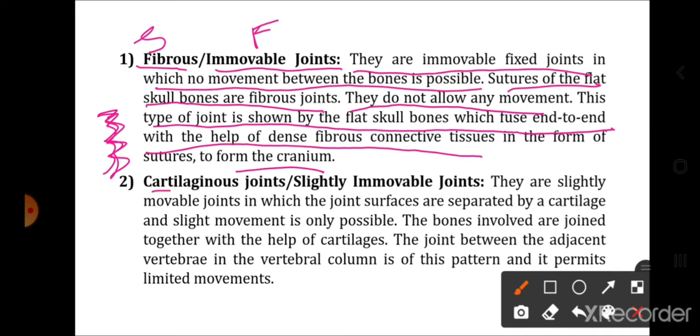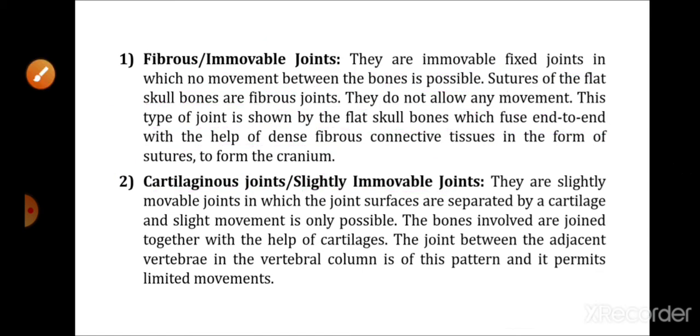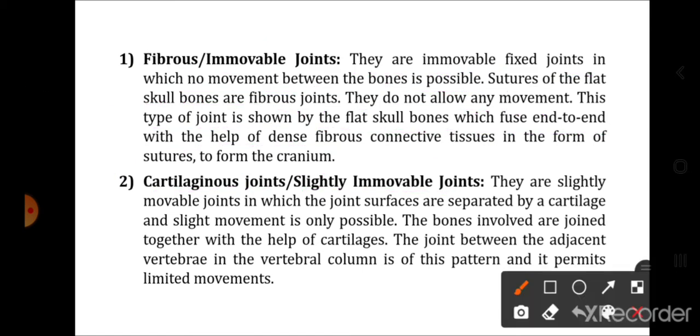Now the next type of joints are cartilaginous joints or slightly movable joints. By mistake it is written immovable. Basically it is slightly movable joints. Okay, so they are slightly movable joints in which the joint surfaces are separated by cartilage. So joint कौन provide करता है? It is provided by the cartilage.